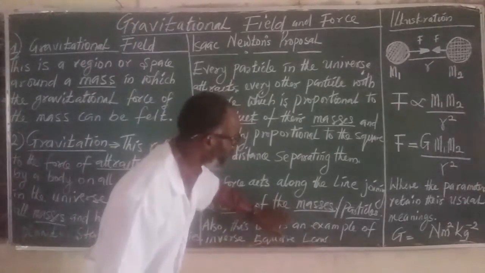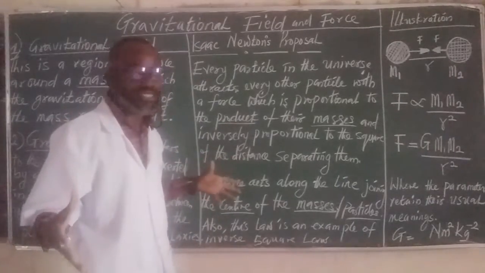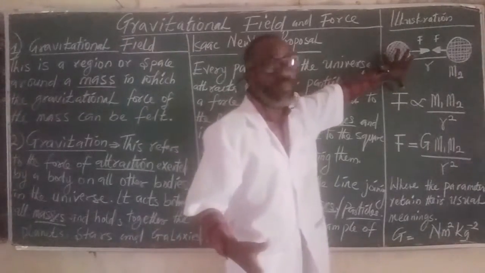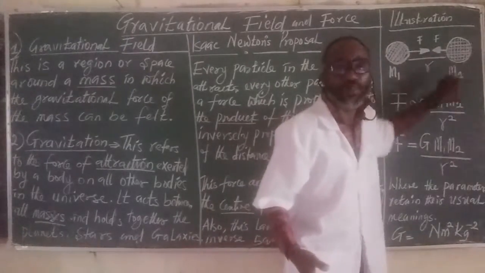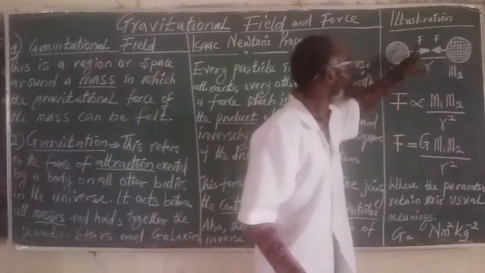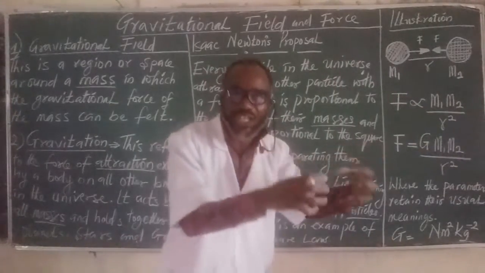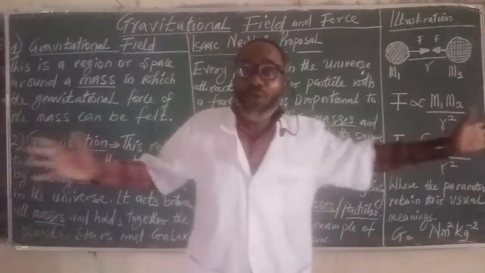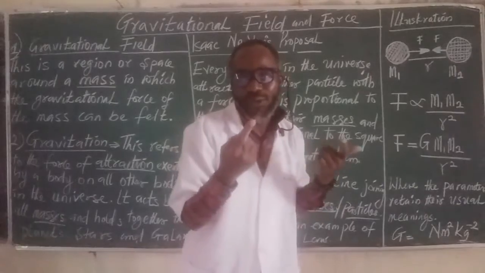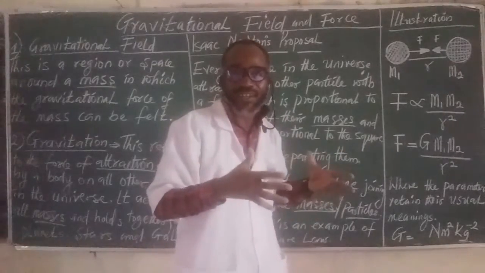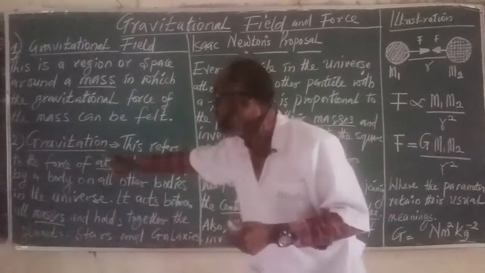To illustrate everything we have just said, look at it. The first particle with mass m1, the second particle with mass m2, each of them exerts an amount of force. But this force is attractive. It's not repulsive. It is attractive force. So the law of universal gravity has to do with attraction. And that's why we have gravitation.